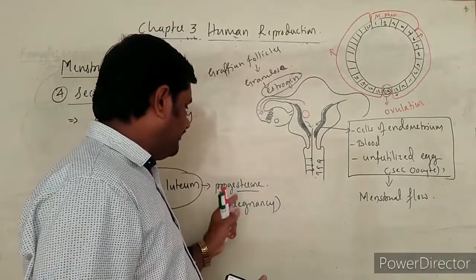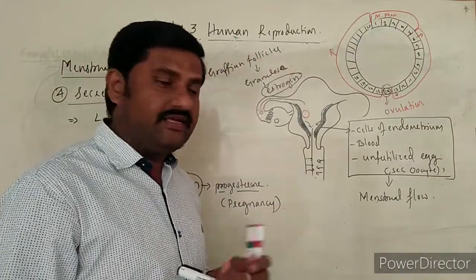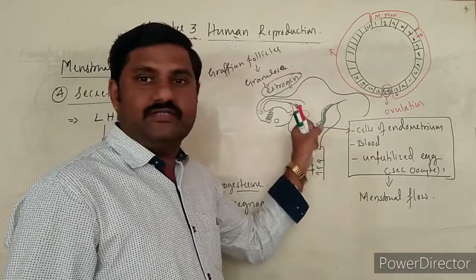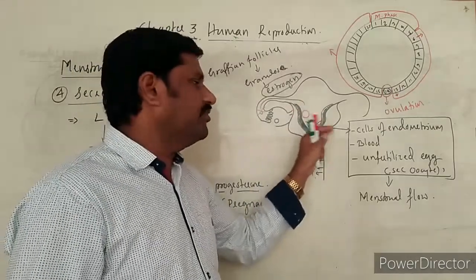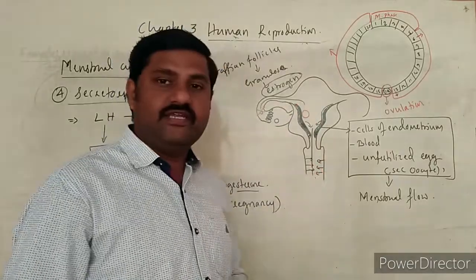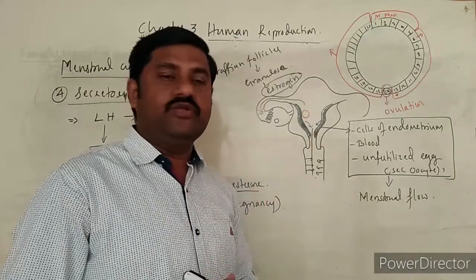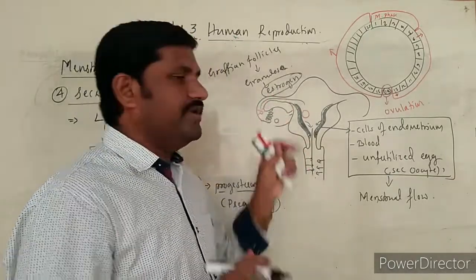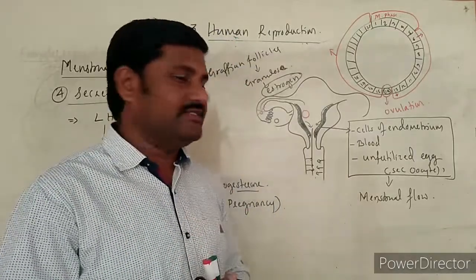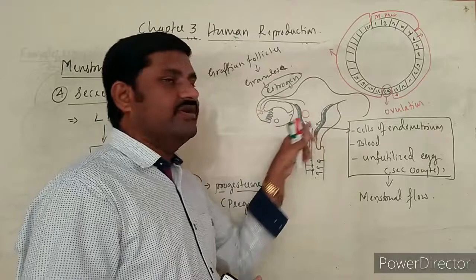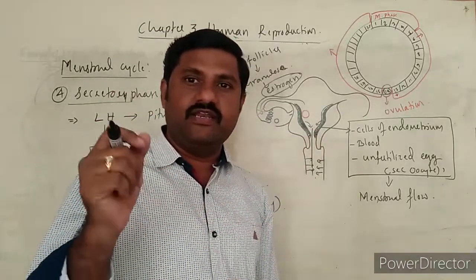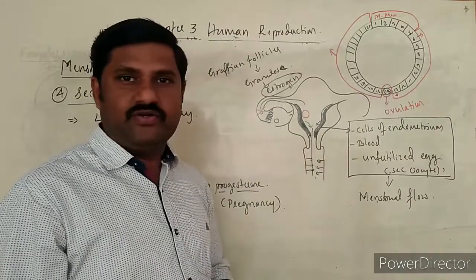See here, whenever progesterone is secreted, the endometrium becomes secretory in nature. The glands of the endometrium start to secrete watery mucus, and simultaneously the vaginal glands and the fallopian glands also start to secrete watery mucus. So all these become secretory in nature, hence the phase itself is called the secretory phase. One point to be noted.